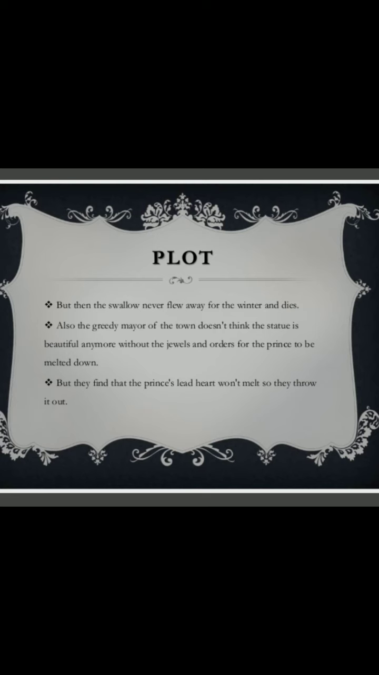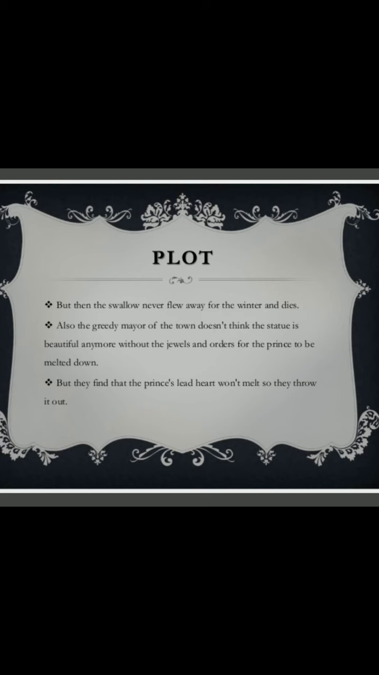But then the swallow never flew away with the winter and dies. Yes, that bird gave the eyes of the prince to the playwright and other person and the little girl, and then he worked as a messenger of the happy prince and never went back to his home and died there only due to the cold, due to the winter season, on the foot of the